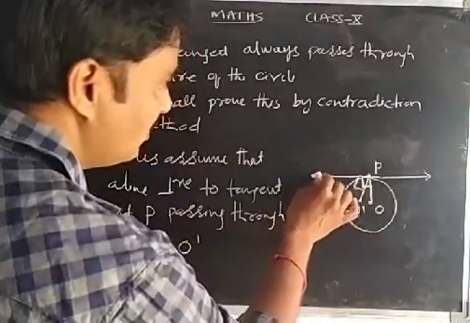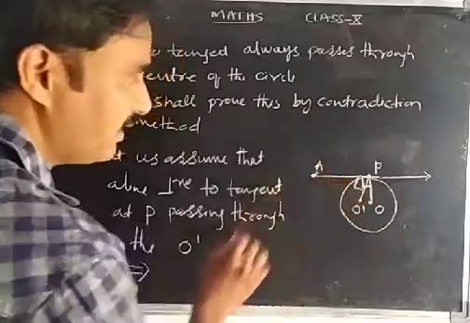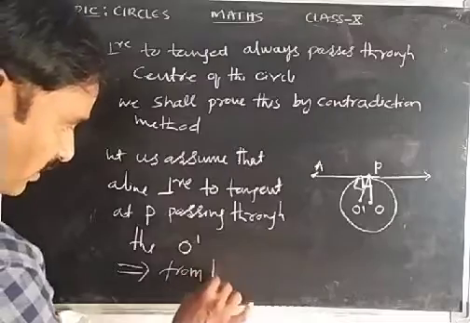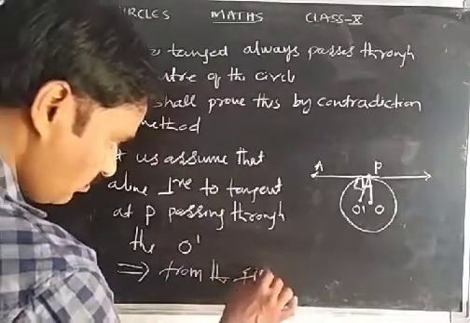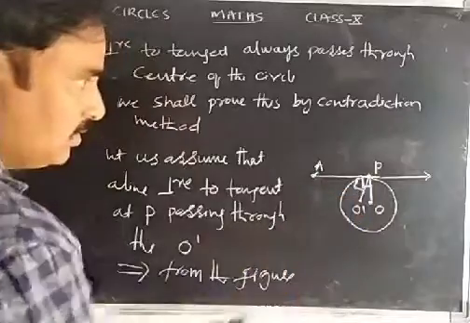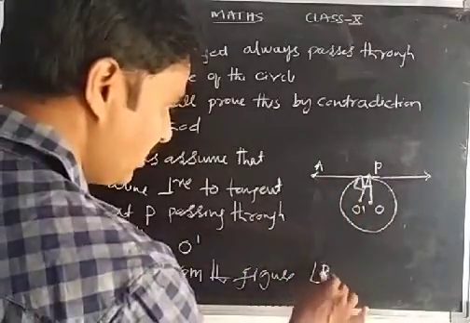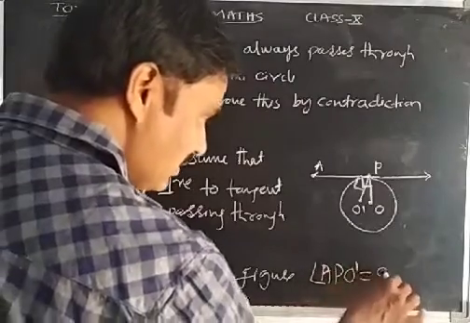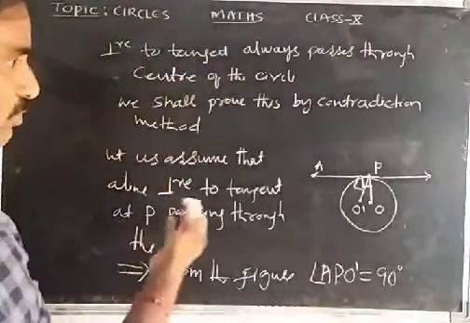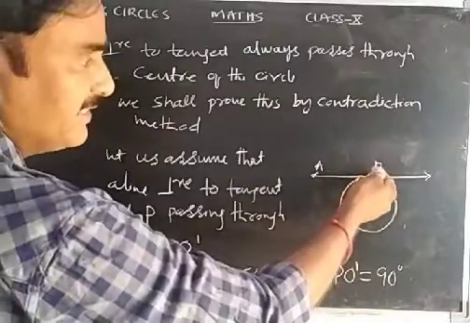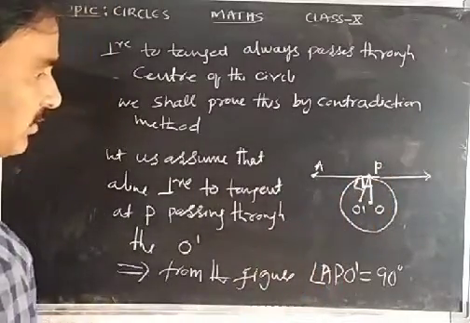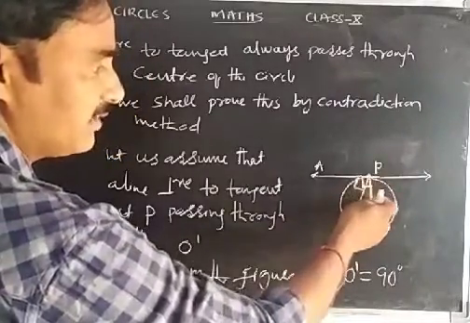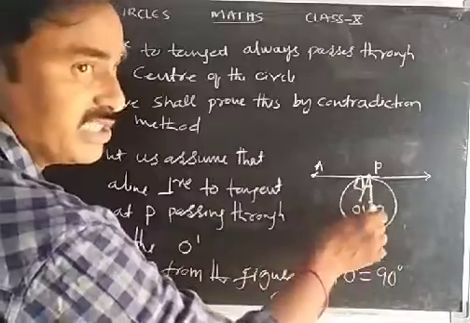Suppose I take some point A on the tangent. From the figure we can write, angle APO dash is 90 degrees. Why? Because I assumed a line perpendicular to the tangent at P passing through O dash. And we know that the line joining the center, here O is the center, not O dash. O dash is another point.